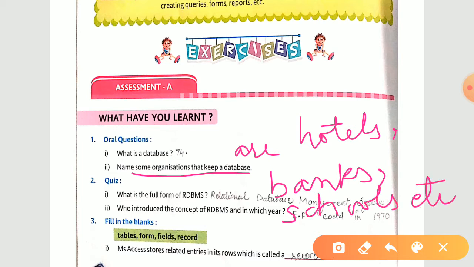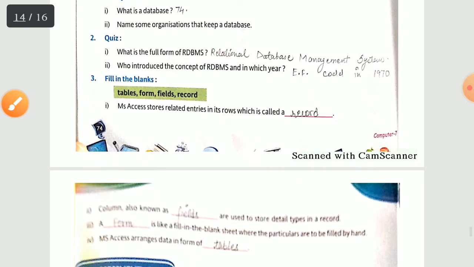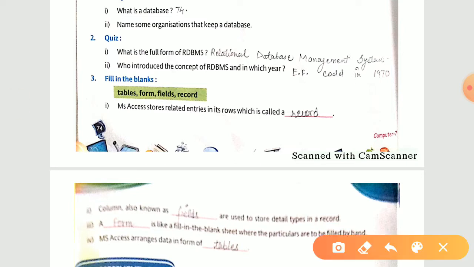Okay, now coming towards your quiz portion, see the first part. What is the full form of RDBMS? So firstly from the question, the full form of RDBMS is Relational Database Management System. It is Relational Database Management System.